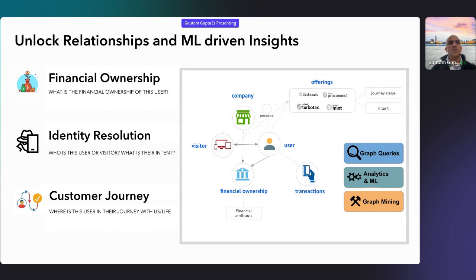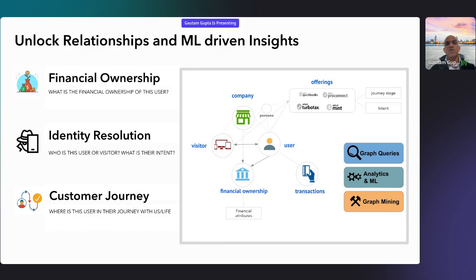They should be able to discover those features based on their customer journey, based on their needs, based on their financial ownership, and based on their intent, like what do they need at this point in time, right? So that is the objective of the overall knowledge graph that we have to build, to learn more about our customer and their needs.